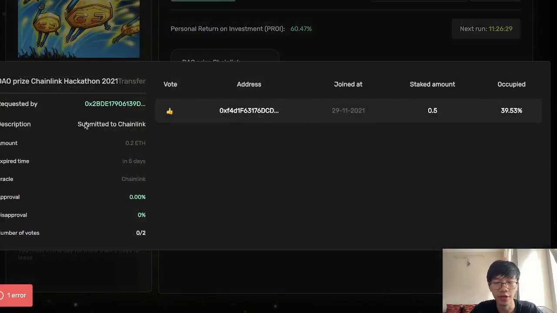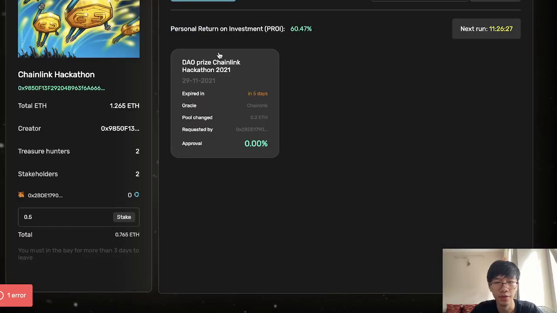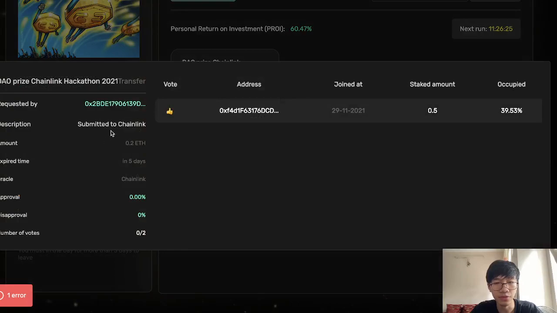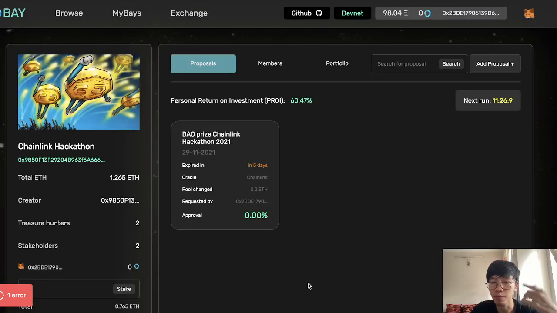So we can click on it to see the information of the proposal, like the description, the requested by, the amount, expire time, Oracle using Chainlink, approval, disapproval, number of votes. Because this is my proposal, I cannot vote for it.